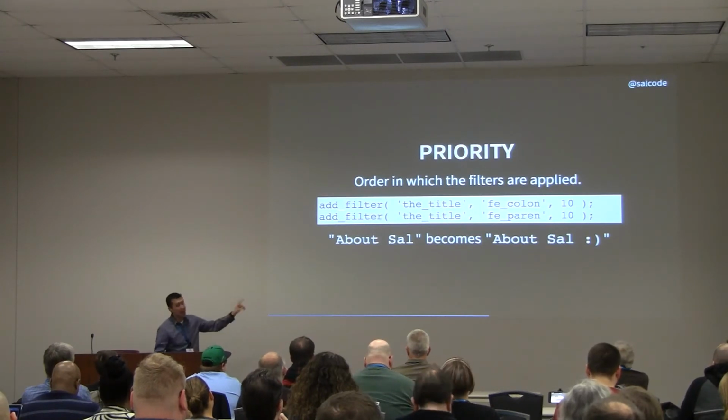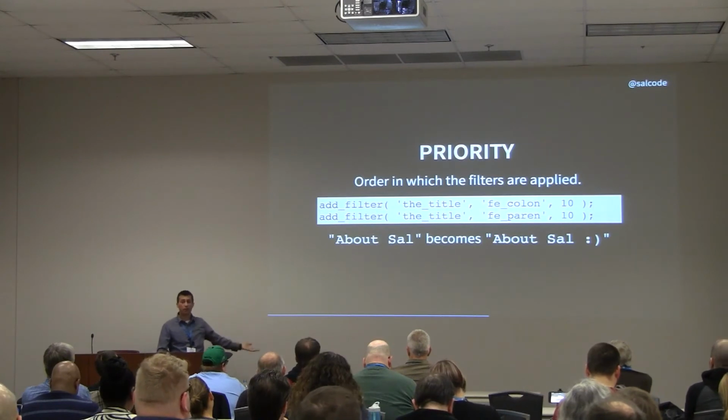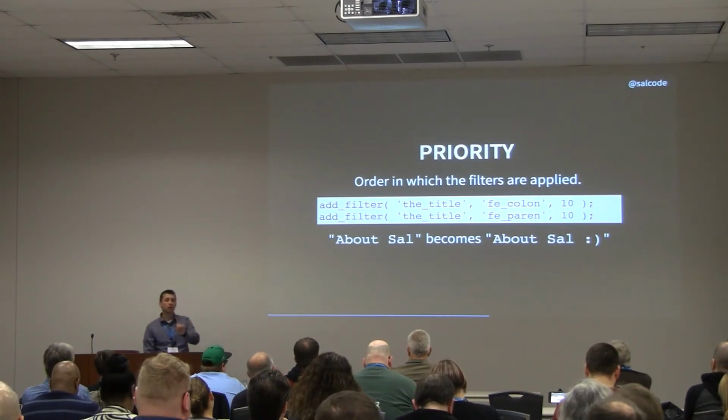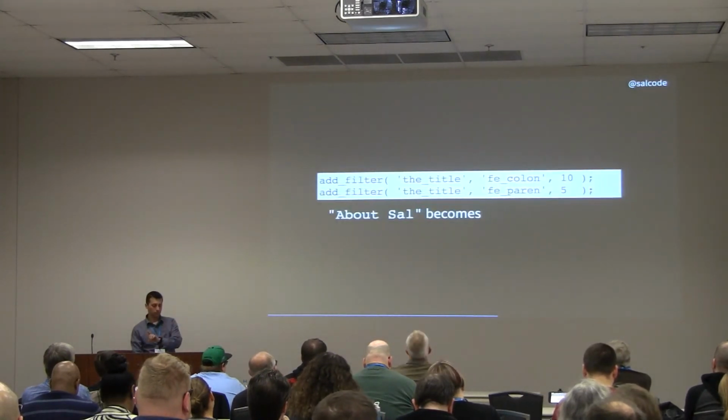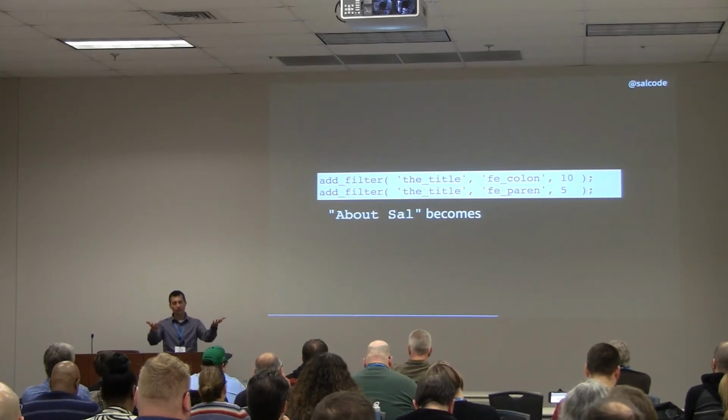Now, I've added the priorities here as 10. That's the same thing as if I left them out. Those are the default values. I'm going to make one small change. I changed one of my priorities to 5. So now I've added these 2 functions, colon and parenthesis, priorities 10 and 5.